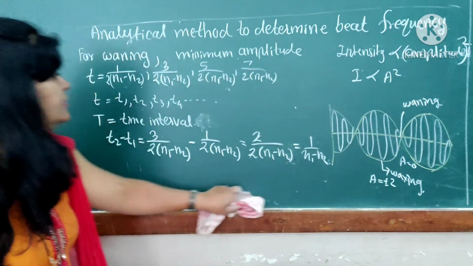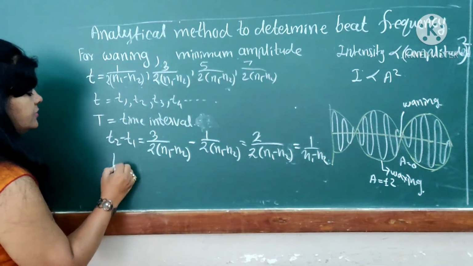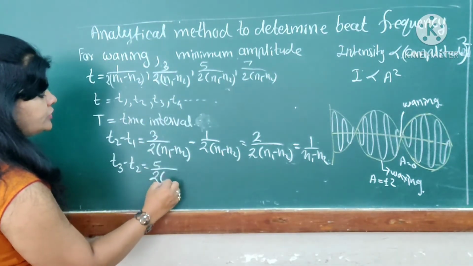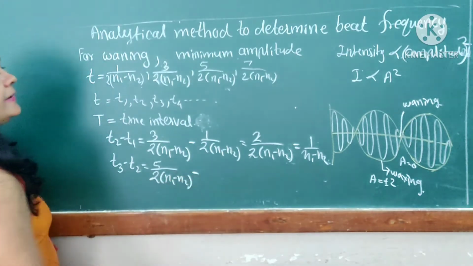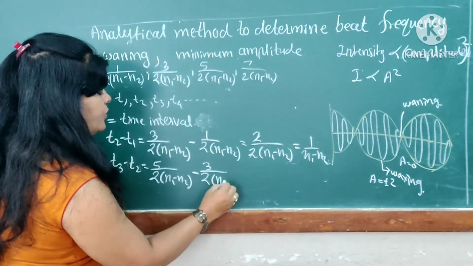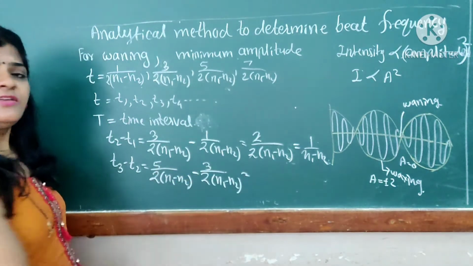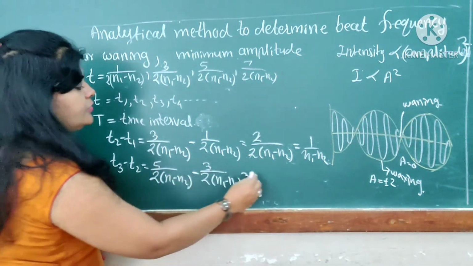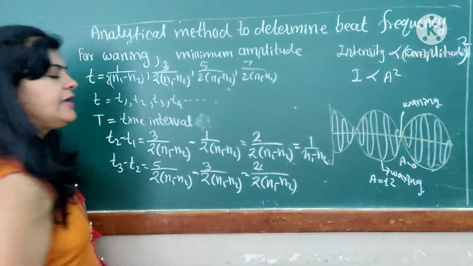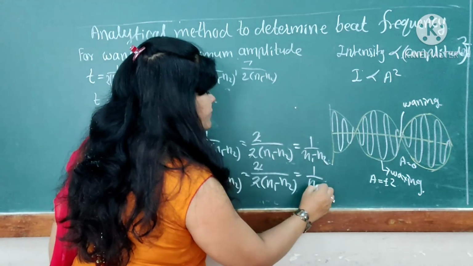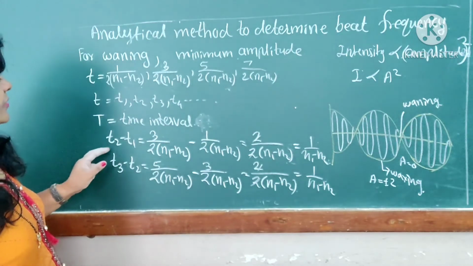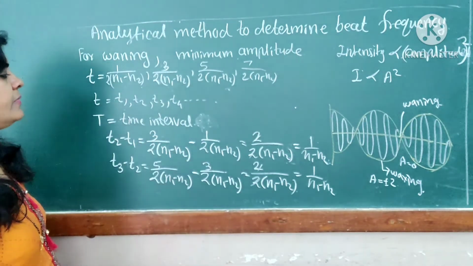Now if you look at T3 minus T2, what is it? T3 is 5 upon 2 into (N1 minus N2). Next one, previously that is 3 upon 2 (N1 minus N2). Just subtract the value of it. That is 5 minus 3 gives us 2 divided by 2 into (N1 minus N2). The 2 gets cancelled. Remains here 1 upon N1 minus N2. It means that the time interval between successive times always gives us 1 upon N1 minus N2.